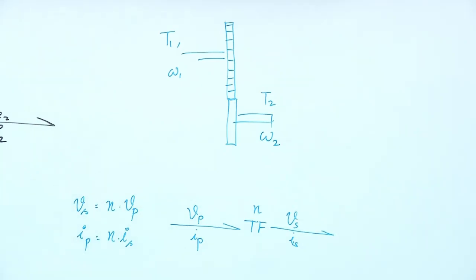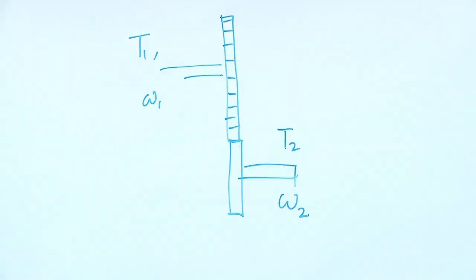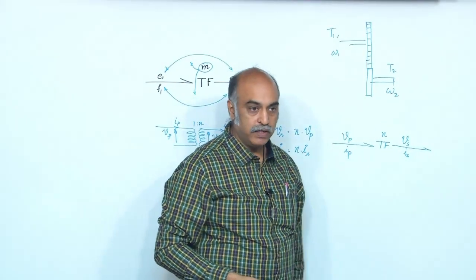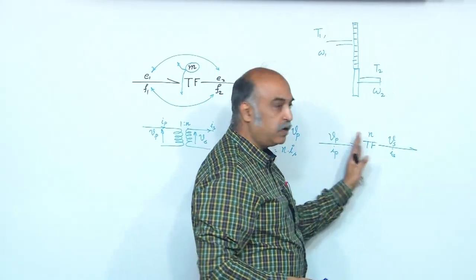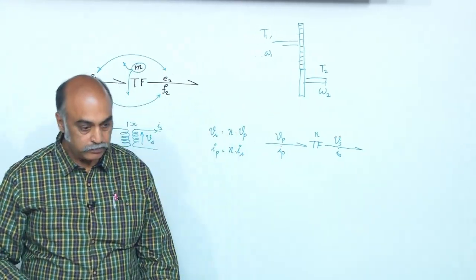Always the power, if you take lossless, T1 omega 1 power is equal to T2 omega 2 power coming out of the ports. Same way here also, Vp into Ip, instantaneous power fed into the port, primary port, coming out Vs into Is, no loss within. Okay.